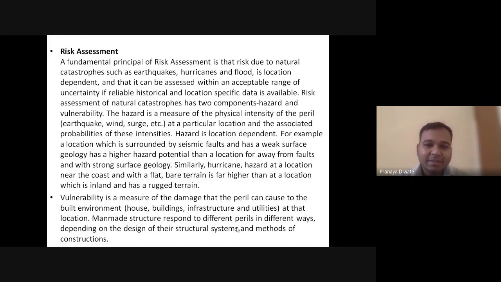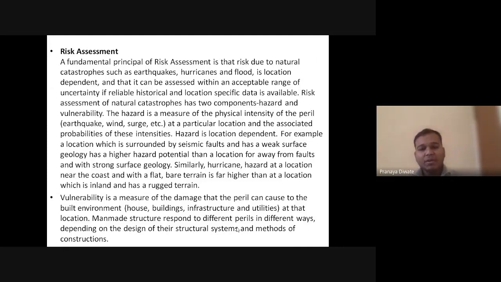The hazard is a measure of physical intensity and peril at a particular location, and the associated probabilities of these intensities. Hazard is location dependent.